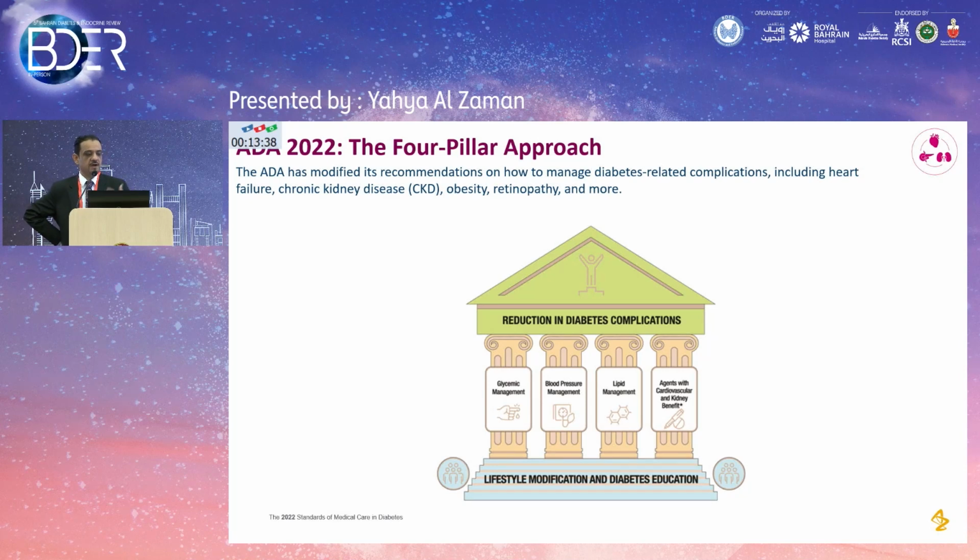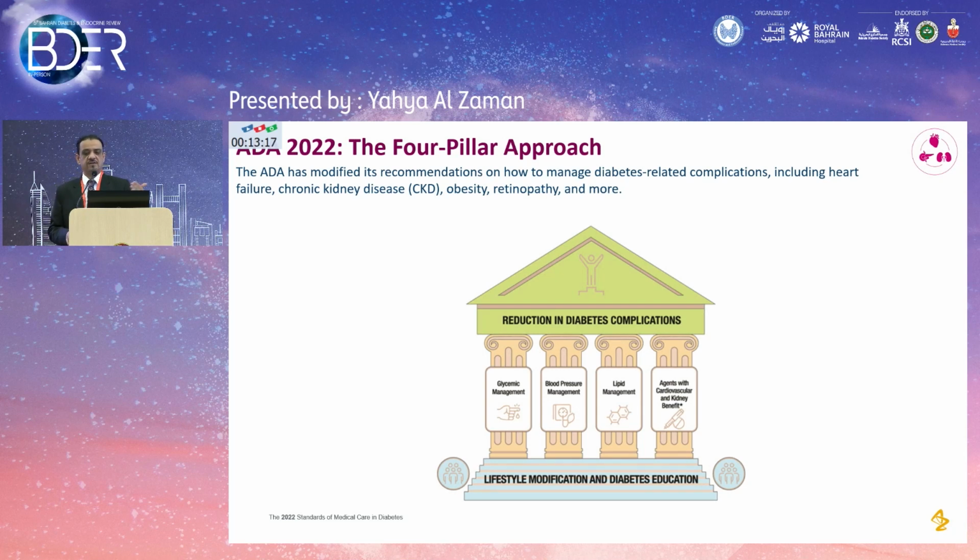Again, now we are talking about guidelines. We're going to talk about the American Diabetes Association and the KDIGO guidelines. They are all focused now. The initial focus was on glycemic control, HbA1c targets, or aggressive reduction of other risk factors. Now we have added that cardiorenal protection is an important pillar.